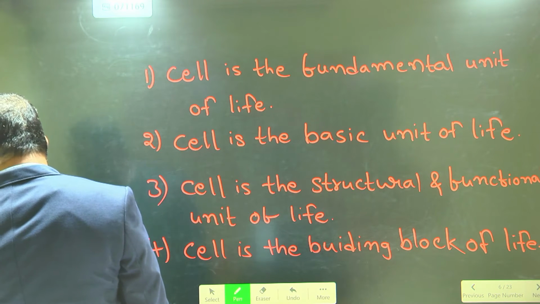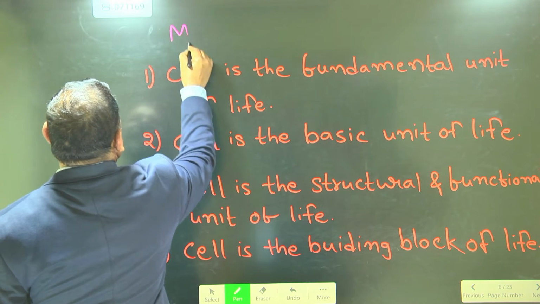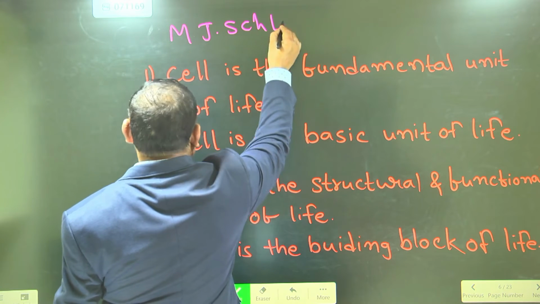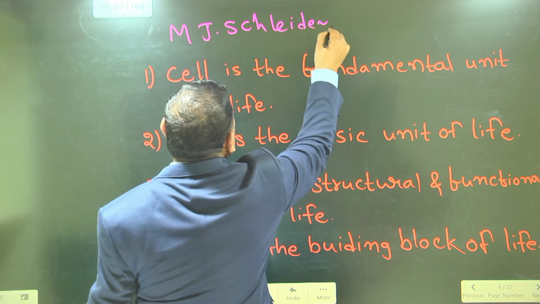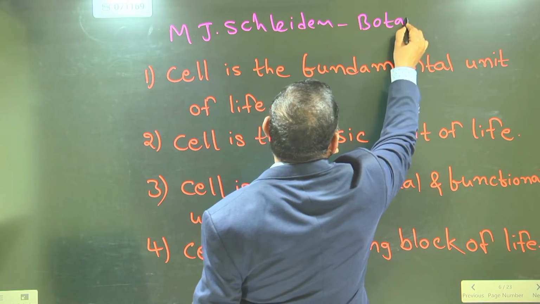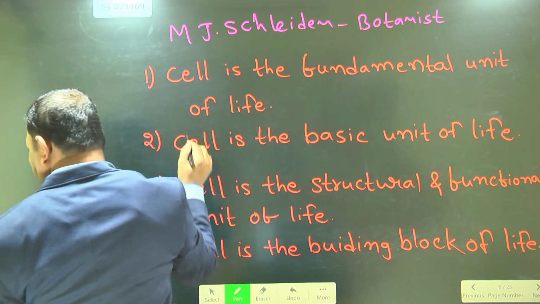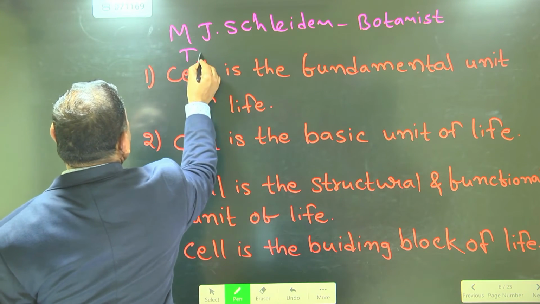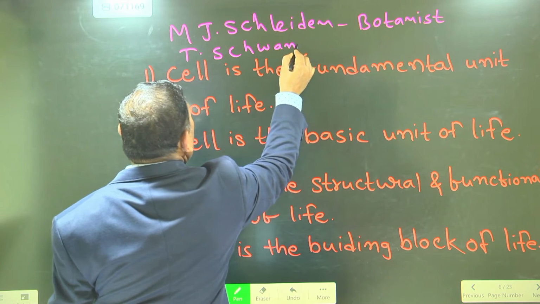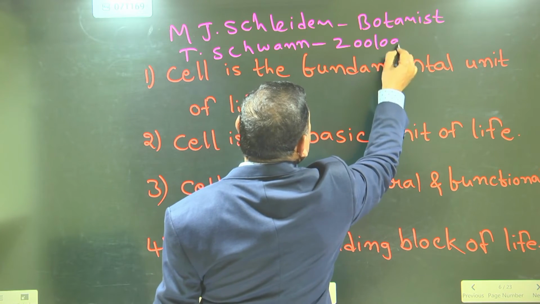A very important point: M.J. Schleiden was a Dutch scientist and a botanist. Another scientist, Theodor Schwann, was a zoologist.